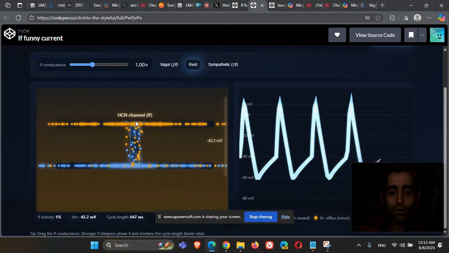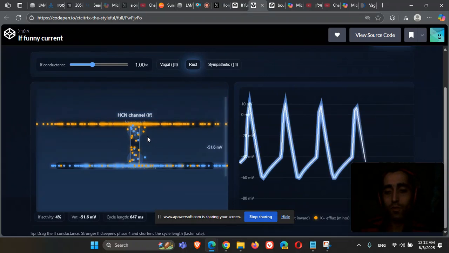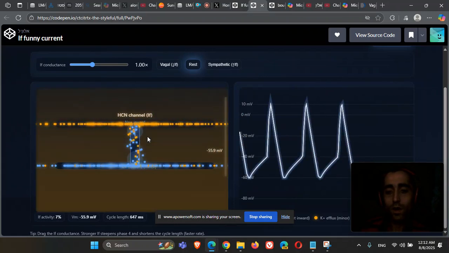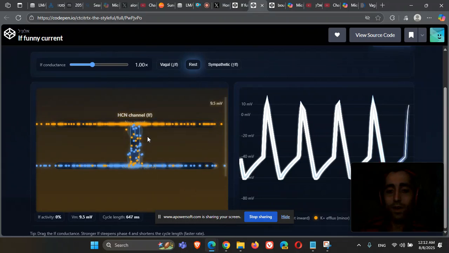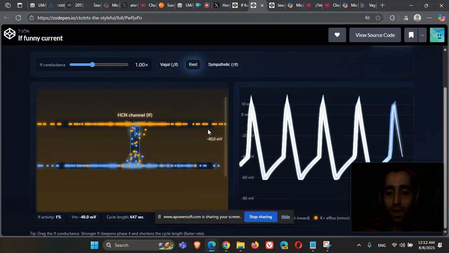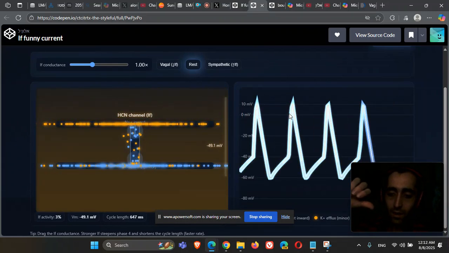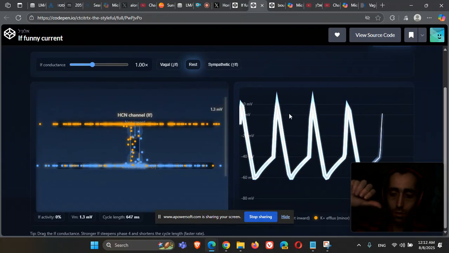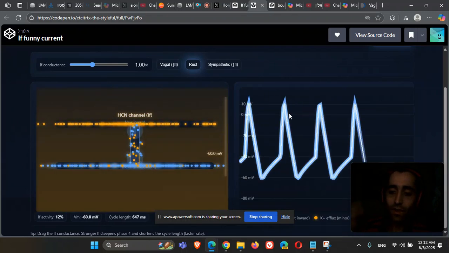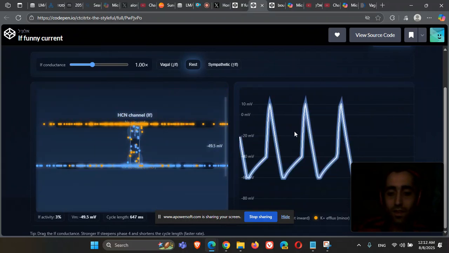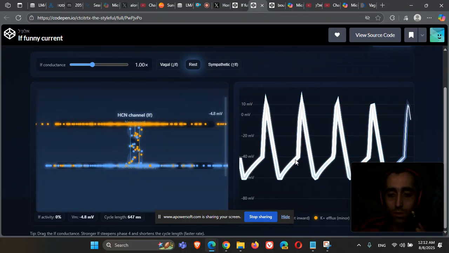Now, why are those channels important? They are very abundant in the nodes, especially the SA node in the heart. Why are they important? Because they give the automaticity to the cardiac nodes. They usually work when the cells of the nodes of the heart are hyperpolarized, namely they are negative, and they open then. They open in phase 4 of the action potential.